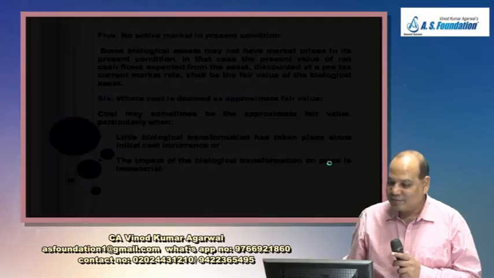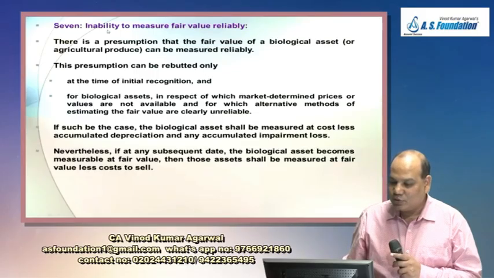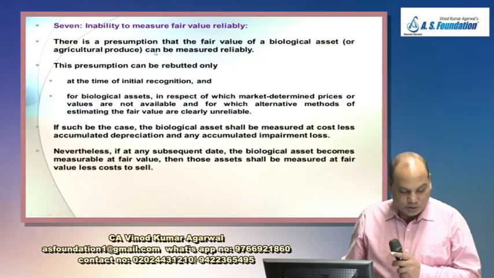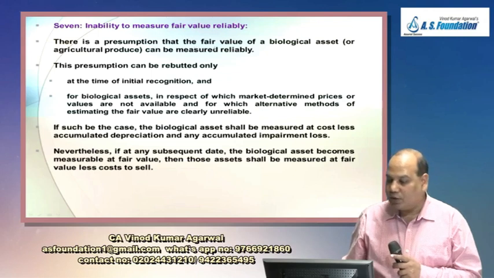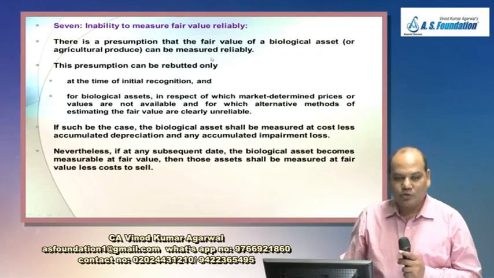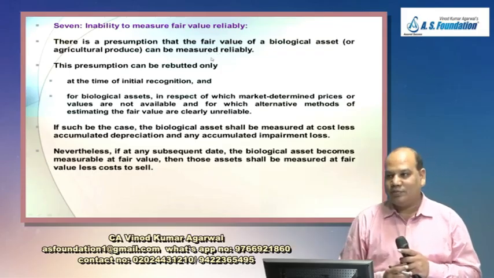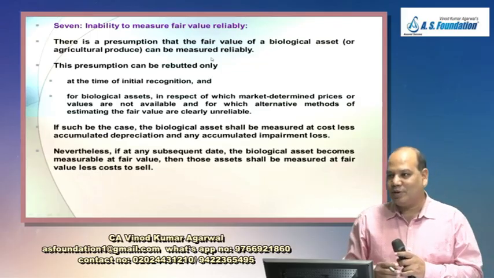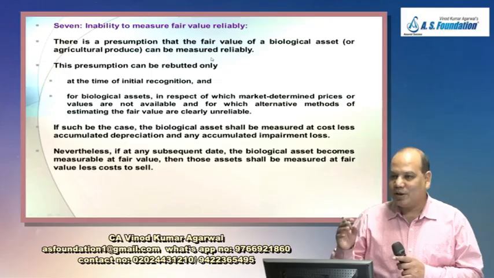And last, suppose there is an inability to measure the fair value reliably. Now there is a presumption that the fair value of a biological asset can be measured reliably. Normally we go with this assumption, and if you are an entity you will apply this assumption because you want to show the asset in the balance sheet. The more assets you show, the more your net worth will be, and the more your borrowing capacity would be.